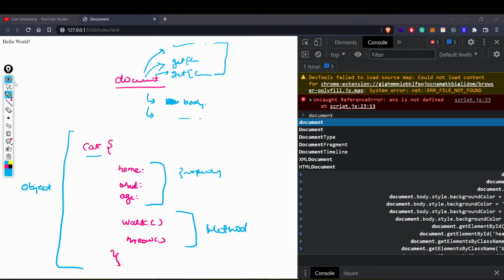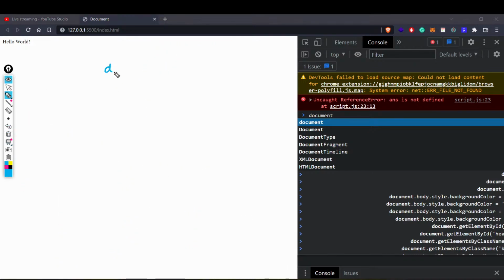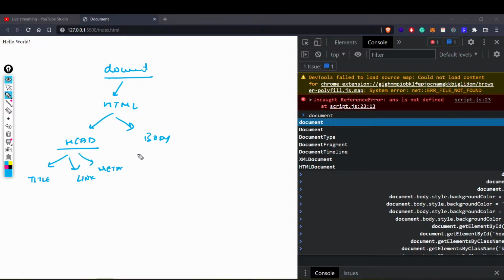Let me also visually make this clear to everyone. What I'm trying to say is document is a parent element. Document has your HTML. Then HTML might have your head, body, right? Inside this multiple things could be there. You already know this, right? Title could be there, link could be there, or metas could be there, right? In body, it's up to you, like if you have added h1, if you have added paragraph, if you have added img, right? It basically depends upon you, but the main thing over here is that document contains everything, right? Document is the root of everything.